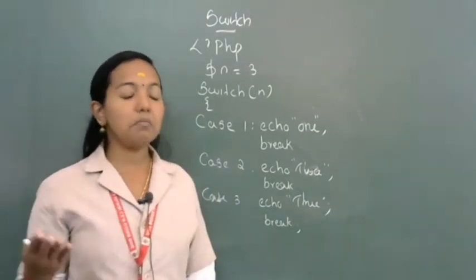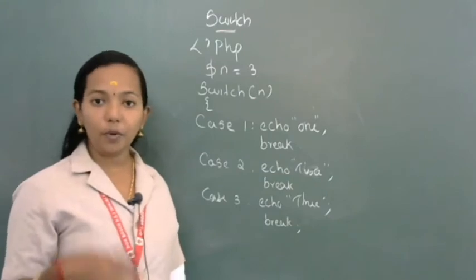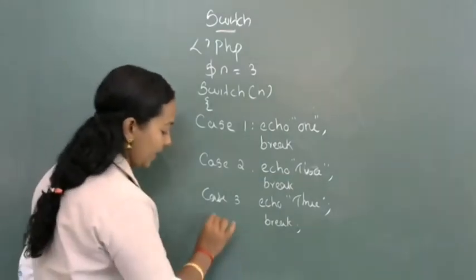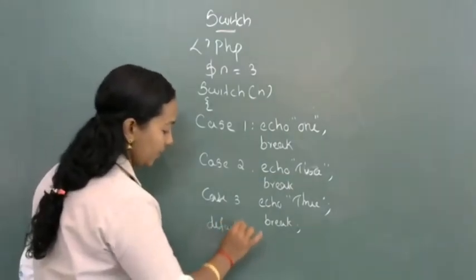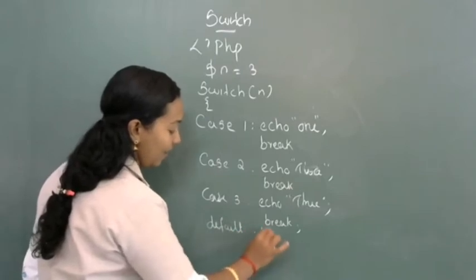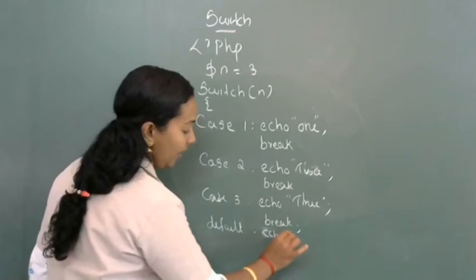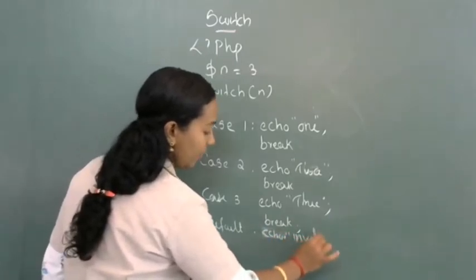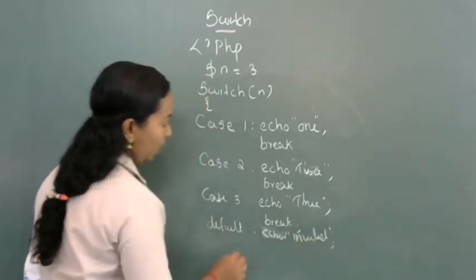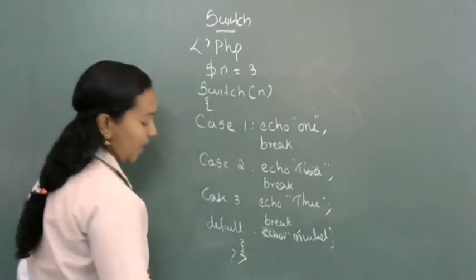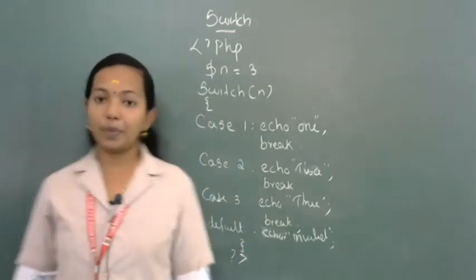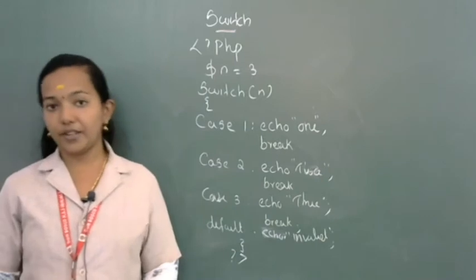If the number does not belong to this group, then we can write default. What will be the default statement? Echo invalid. Close the bracket, close the switch statement, and close the PHP tag. Like this we can write.